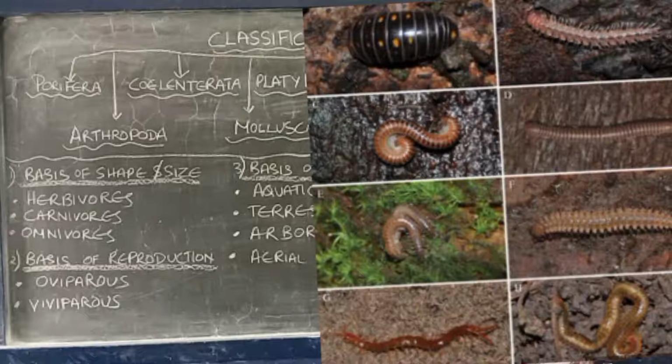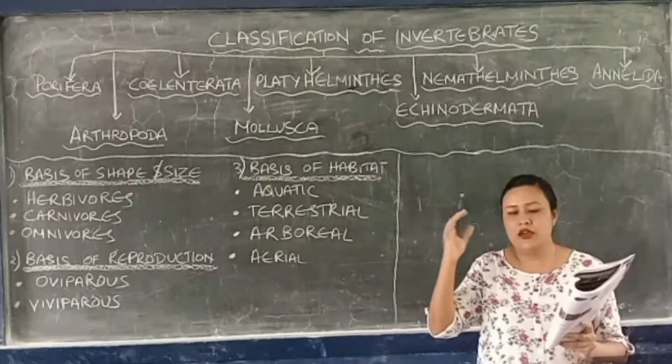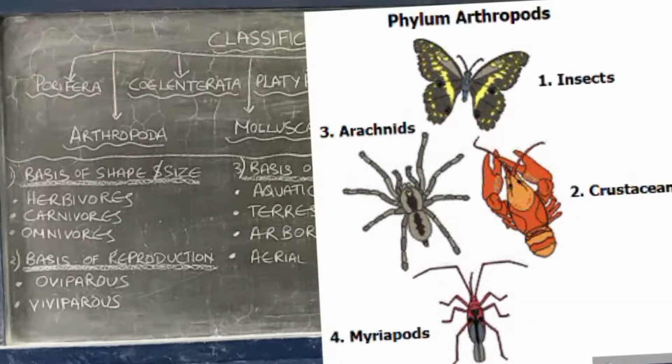Examples are centipedes and millipedes. Whatever we are discussing comes under phylum Arthropoda, which is divided into 4 classes: crustacean, Myriapoda, Arachnida, and the last one is Insecta.